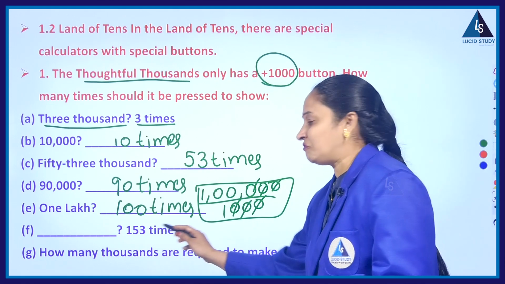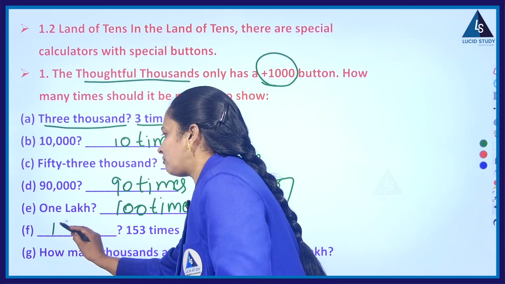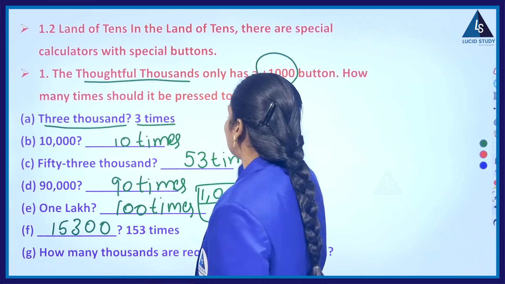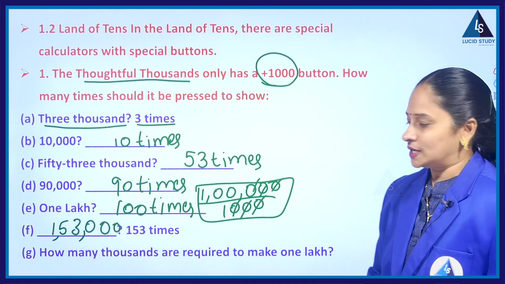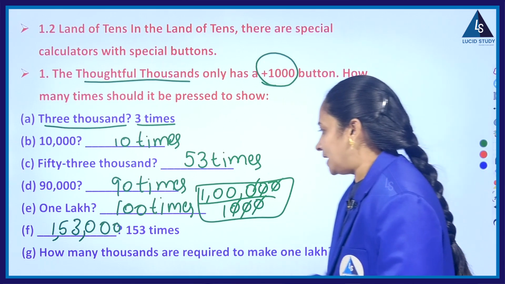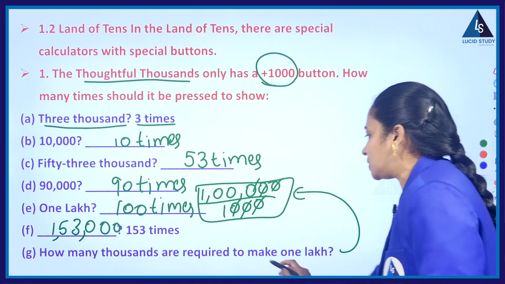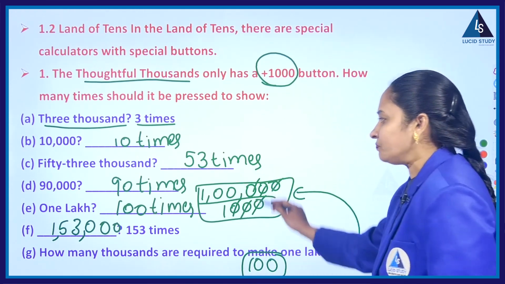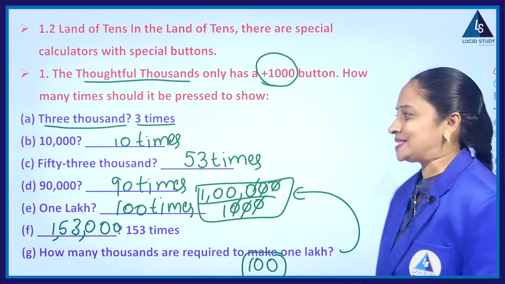Suppose I press the 1000 button 153 times, what is the value? Simple. I have to just add zeros at the end. So it will represent 1,53,000 if I press the 1000 button 153 times. Next, how many thousands are required to make 1 lakh? Just now we answered this question. So 100 thousands make 1 lakh, and this is the way of solving that bit. So the questioning is different, but the approach is the same.